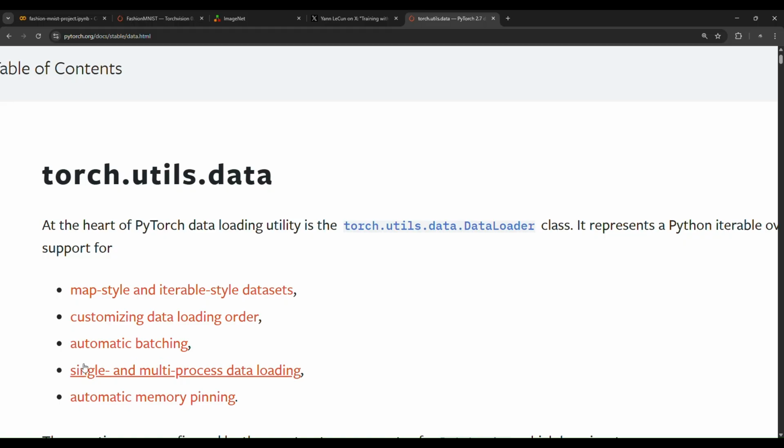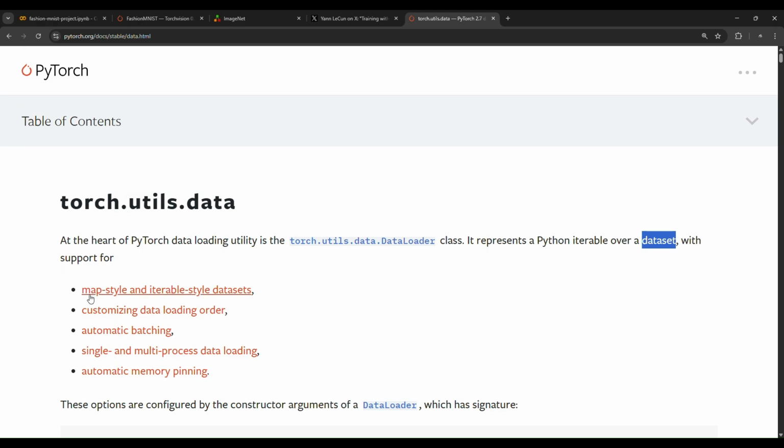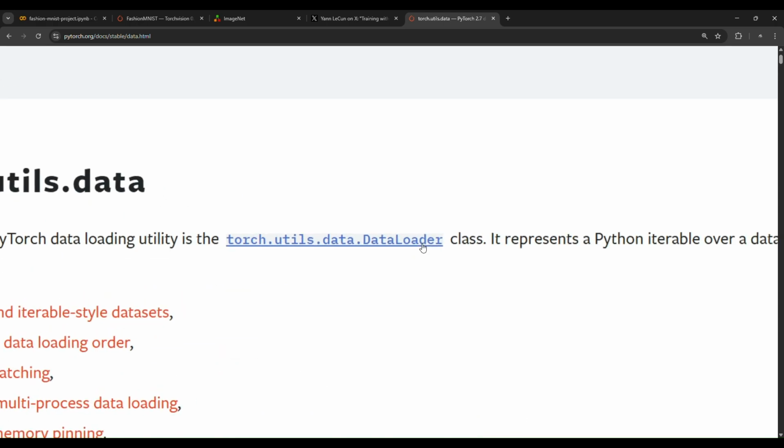Also automatic batching, single and multi-process data loading, and automatic memory pinning. These are all the features of using this DataLoader class.